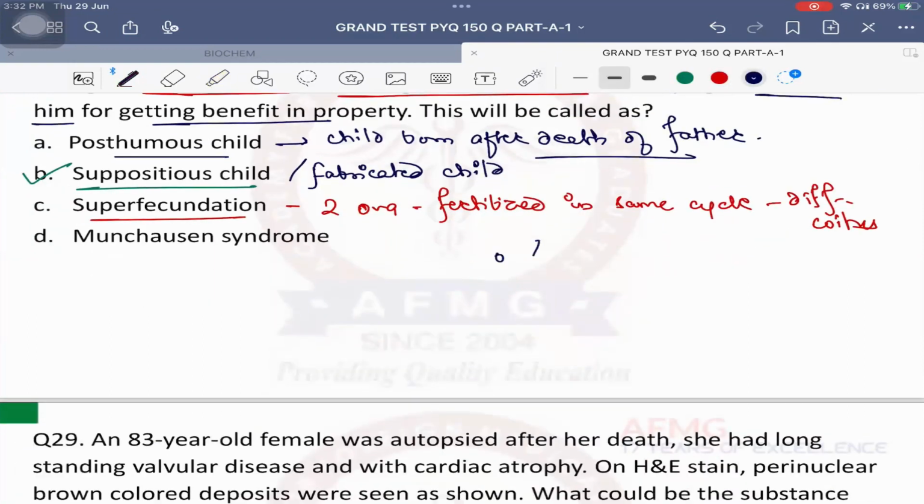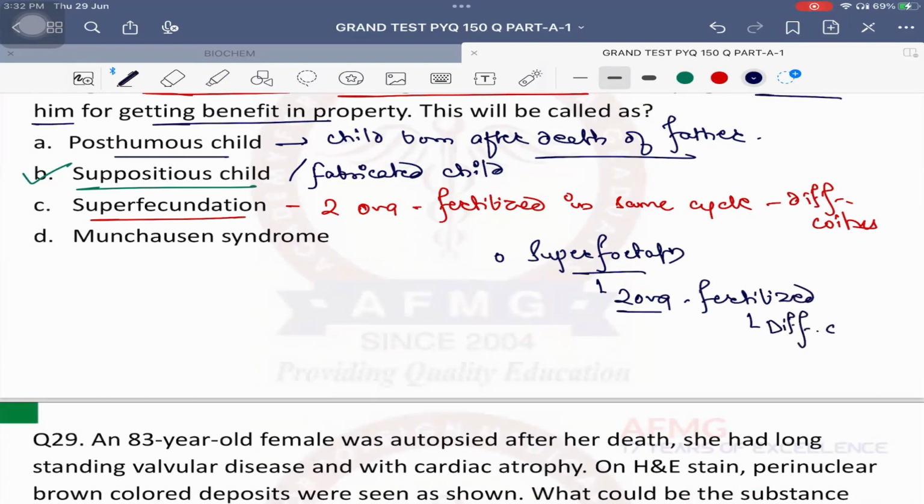What is superfetation on the other hand? Superfetation is also when the two ovaries are fertilized, but in the same cycle or different cycle? In the different cycle, and obviously with different acts of coitus. Okay? So remember, if two ova are fertilized in the same cycle with two different acts of sex or coitus, that is known as superfecundation. If two ova are fertilized in two different cycles, one in the first month, next in the second month usually, with definitely two different acts of sex or coitus, that is what is called as superfetation.